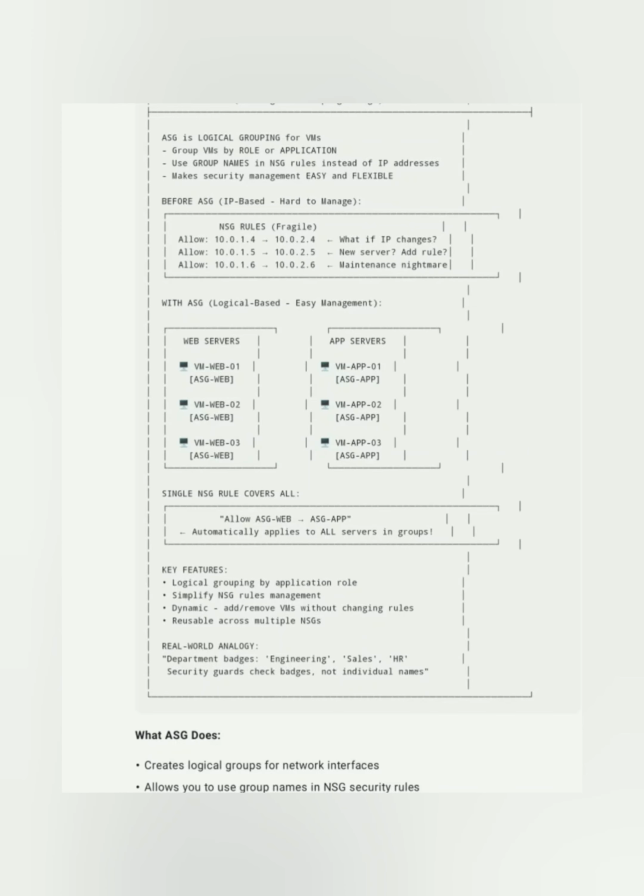So as the name indicates, it's a group where you can configure VMs which have the same purpose. Logically, I would say I have some app service and some database service. Whatever work is done by the database VMs or database servers, I can add into a group named DB. I will add those VMs here.